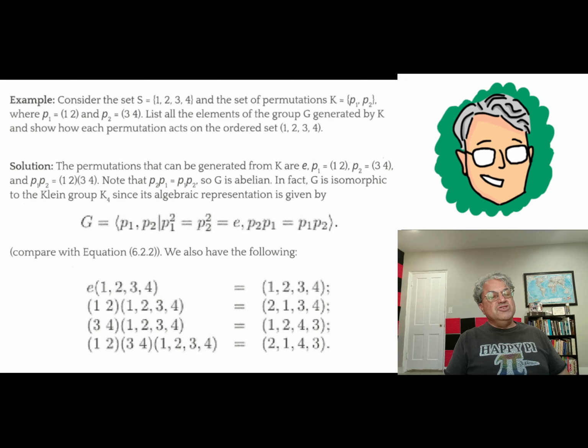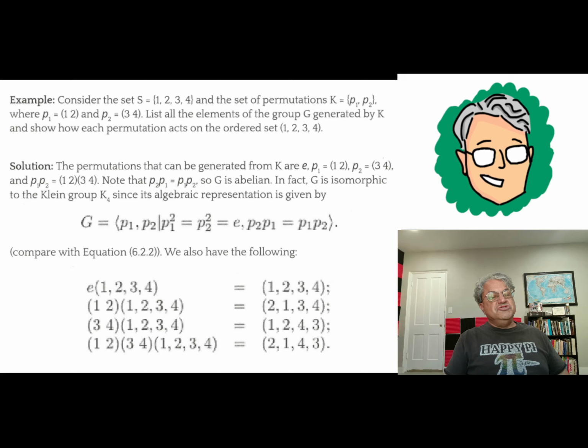P1, that's the transposition (1 2). Remember, every transposition has order 2 because if you do it twice, you get back the identity. So P1 squared and P2 squared are both equal to E. That's pretty obvious. And also, like I said, these two transpositions commute. And the reason they commute is because they're disjoint.